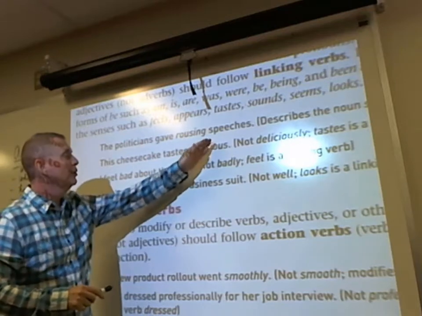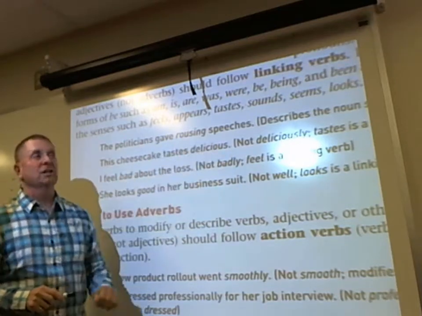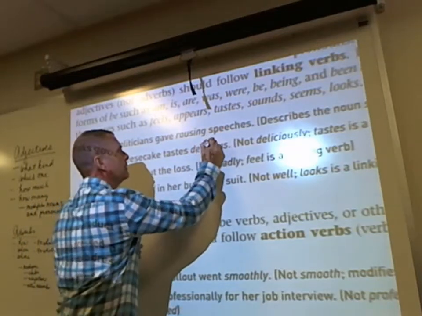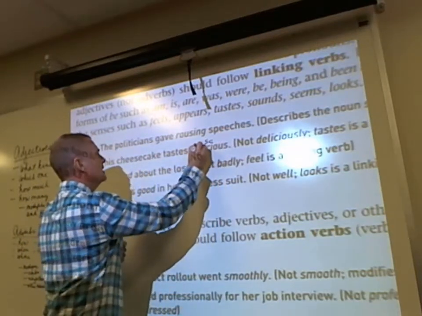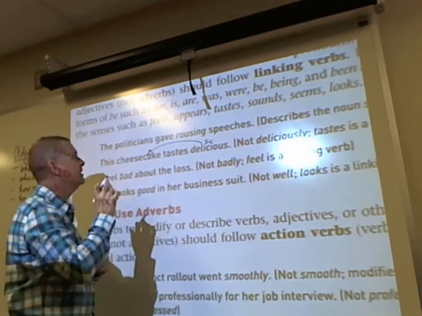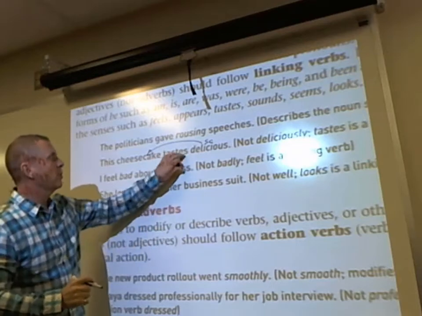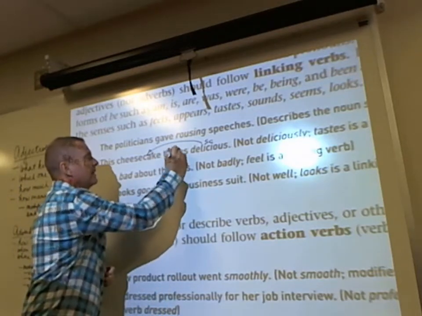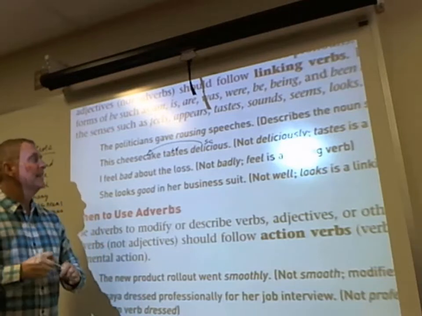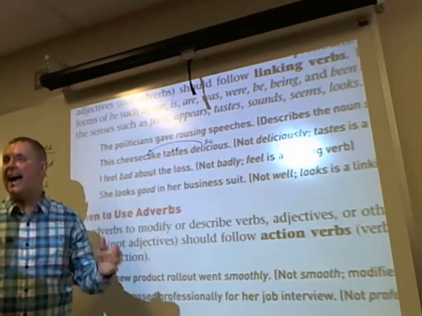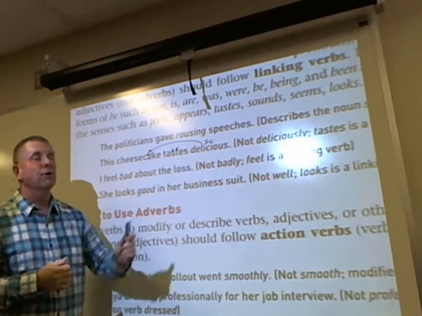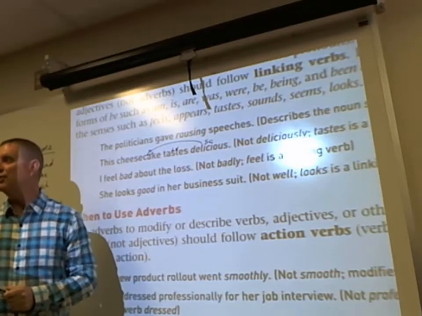So this word delicious is a subject complement that is linked back to the cheesecake, because it's a deliciously tasting cheesecake. So this word taste is a linking verb that links the subject to its complement. Now remember that if the verb is an action verb, then the word that answers the question what or who makes it a direct object and it receives the action of the verb instead.